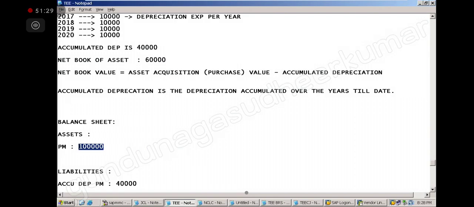Those are types of depreciation we can discuss later. This is understanding the concept, this is what accumulated depreciation means. Okay. So is it clear, everybody? Yes, yes.